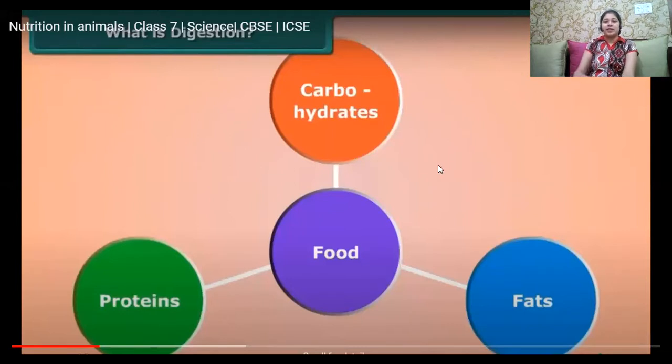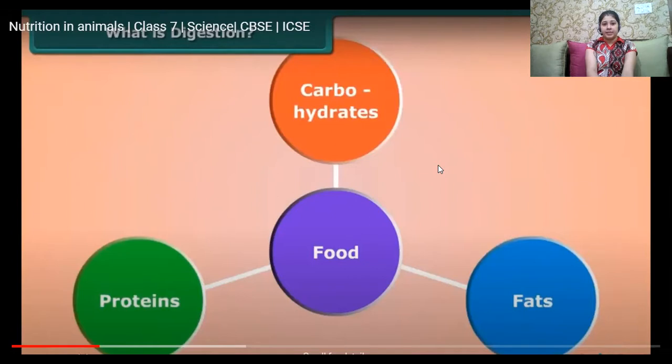We know that food is made up of different kinds of nutrients, right? They are very complex substances. Food contains carbohydrates, proteins, and fats. We also know that animals are heterotrophic organisms, including humans. Do you remember what heterotrophs are?